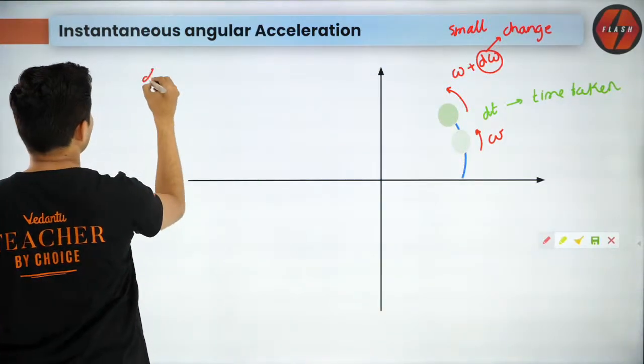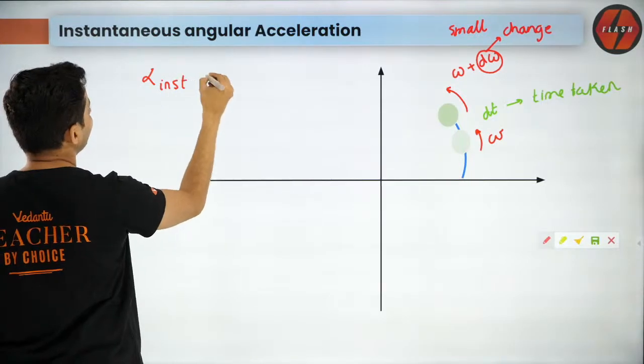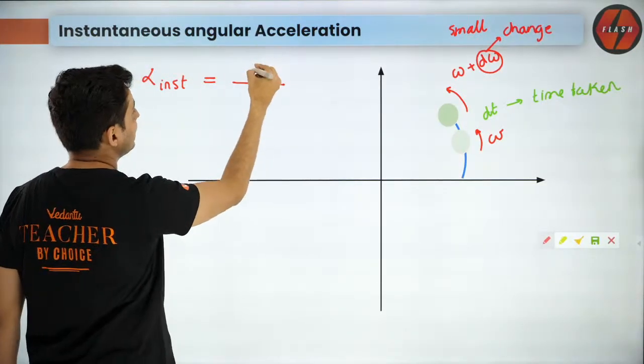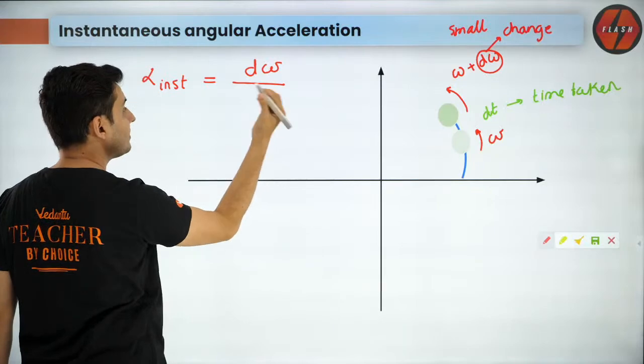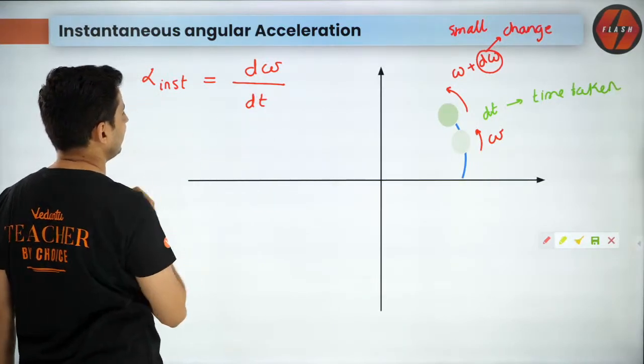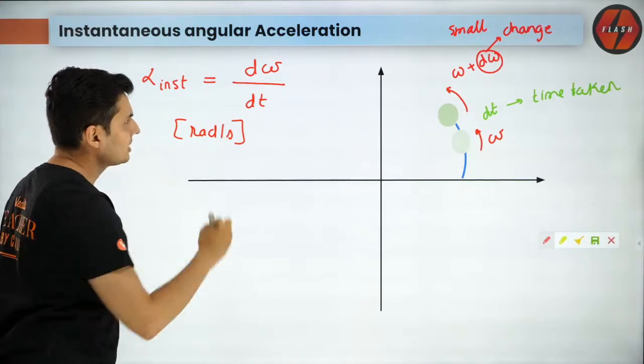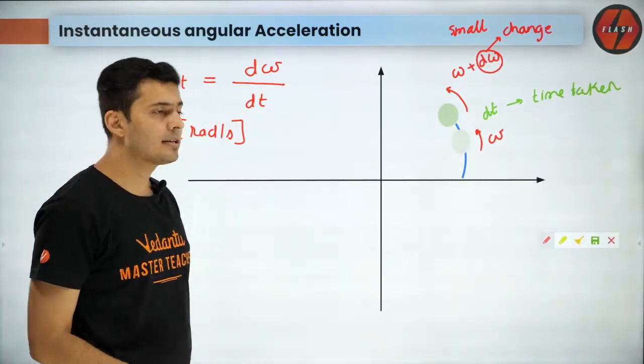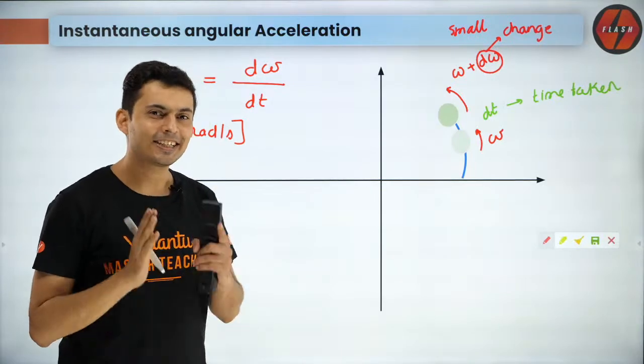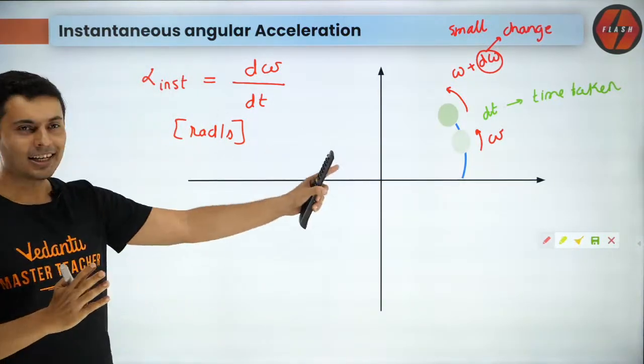So instantaneous will be, instead of big change, you will have small change, and instead of a big time, you have a very small time. Again, unit is radians per second square. Alright, just like before. This is instantaneous angular acceleration. Is this clear, guys? I hope.